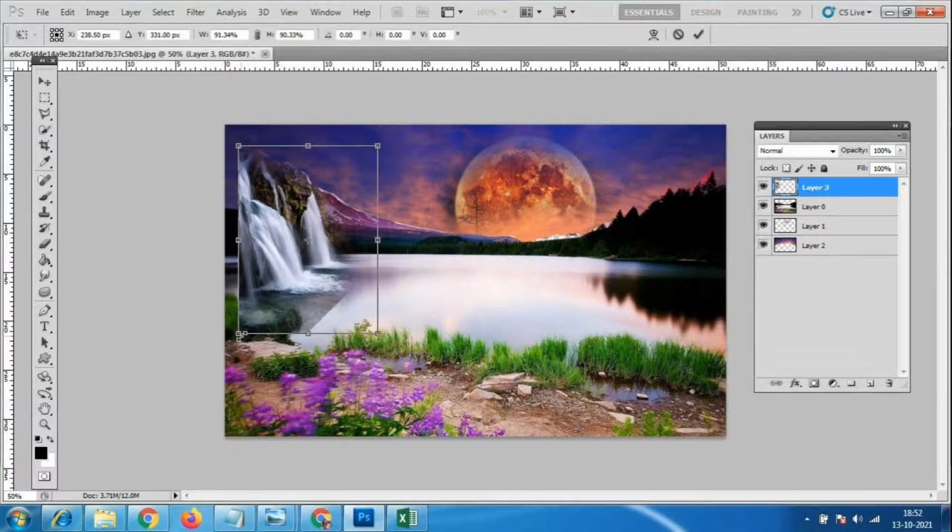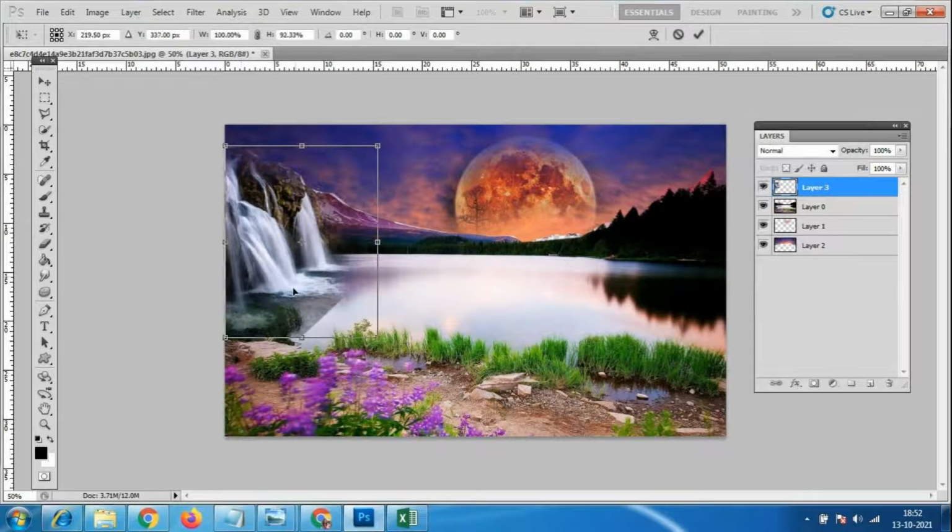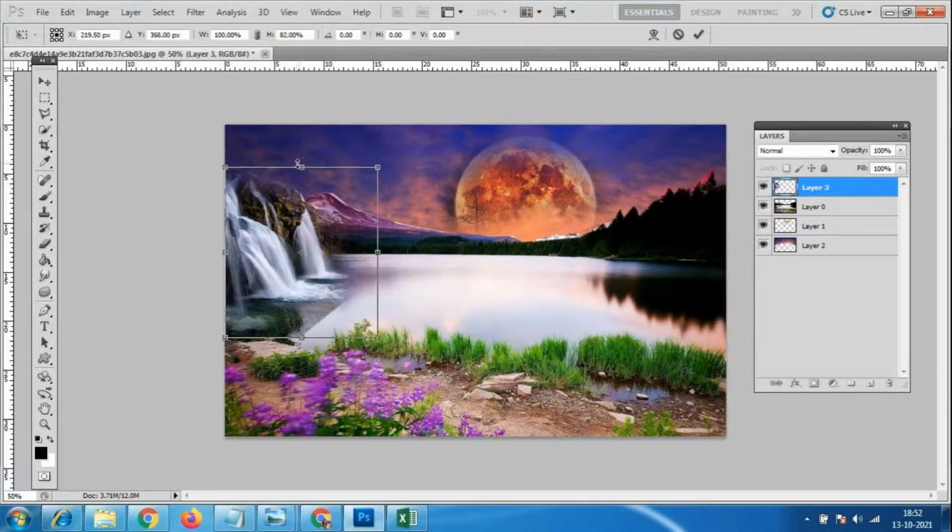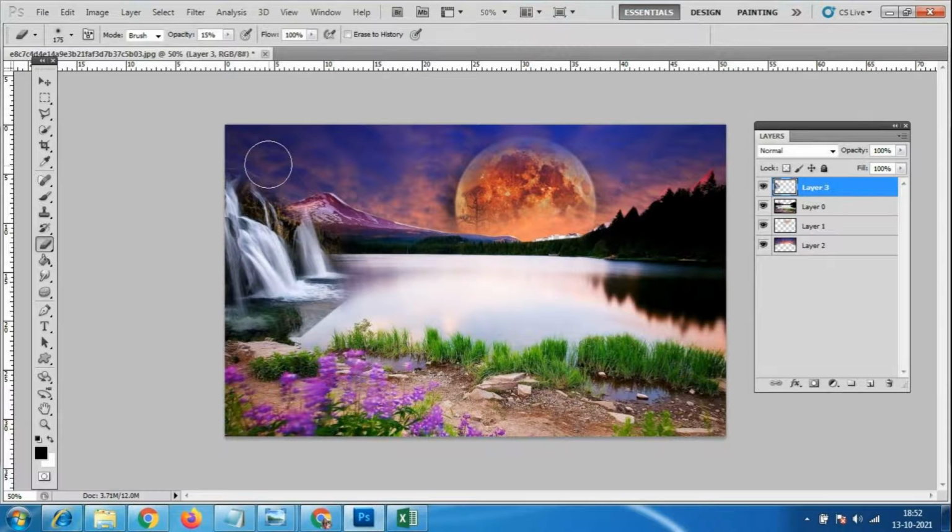Let me try. If it is one waterfall also we can. However much it is matching, you can use that much only.